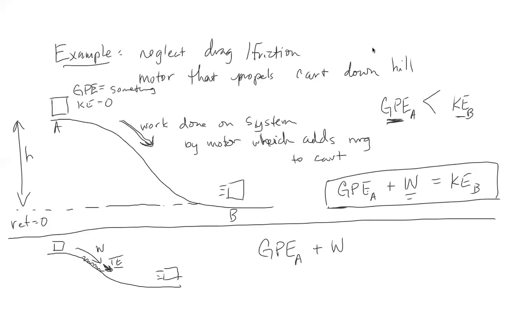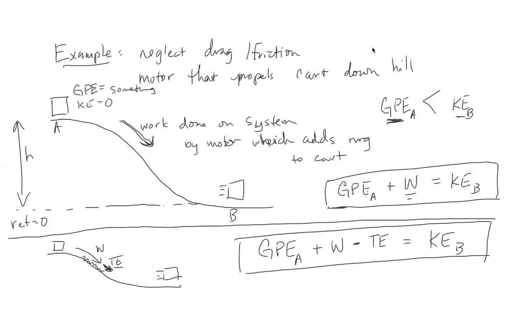So that's taking away from the system, so we subtract our thermal energy. This will then give us what our kinetic energy is at the very end. Okay, so in this scenario where we do not neglect drag or friction, and we have a motor, then we have this mathematical equation to describe our system.